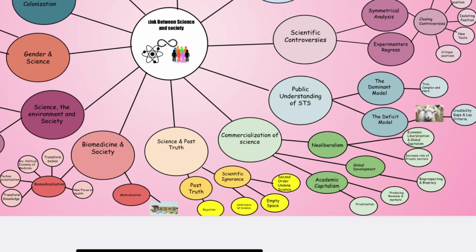Biomedicalization has 5 main processes, which include a new biopolitical economy of medicine, a new and intensifying focus on health, the techno-scientization of biomedical practices, the transformation of biomedical knowledge production, and transformation of the bodies. Following this topic, we look at the environment and gender through a scientific lens, both looking at how society and science impact these concepts. By grouping these topics next to one another, it is indicating that they all have influence on science and vice versa.